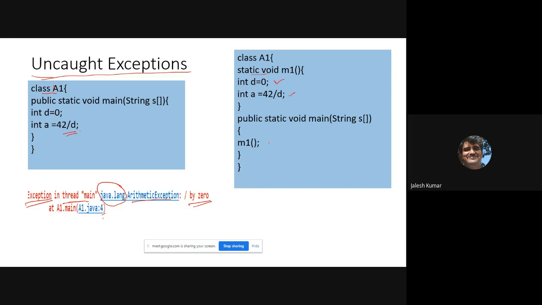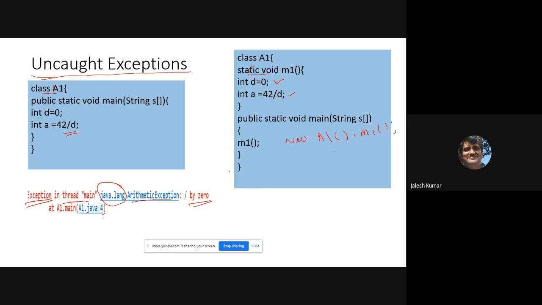If you make this method static, I can directly invoke it because it is inside the same class. If you are not giving static, you have to invoke it as new A1().m1, or create the object of A1 and then use that object to invoke it.